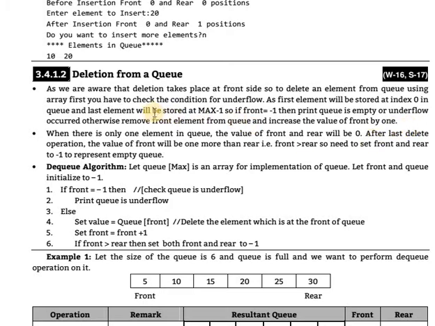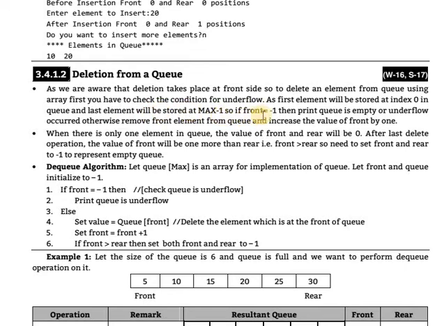What does that statement say? You know that deletion takes place from the front side. First you check the underflow condition, meaning empty or underflow. The first element is stored at index 0 because the array starts at location 0, and the last element at max -1, that is n minus 1.